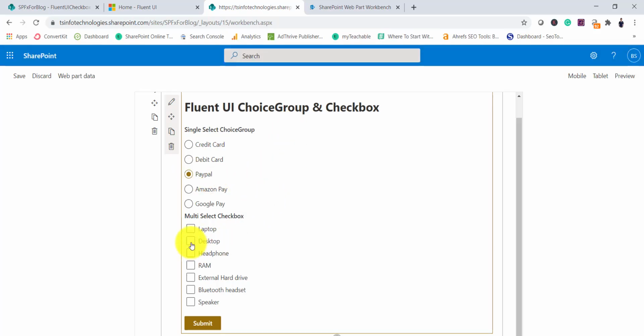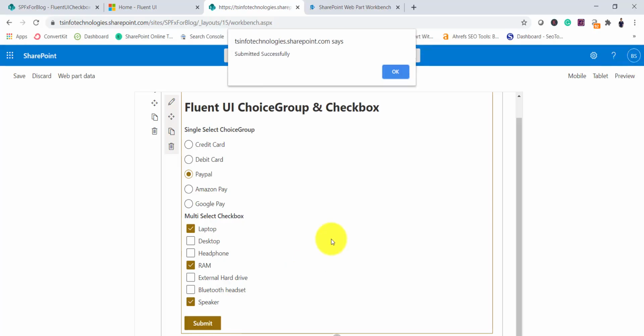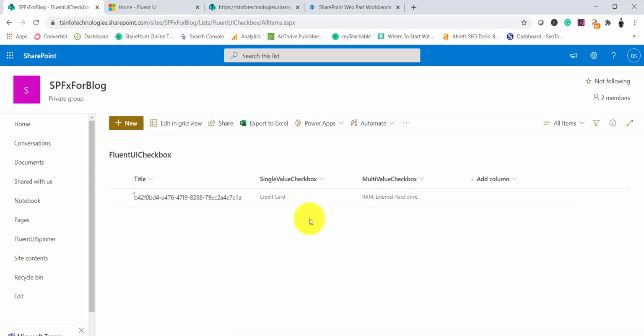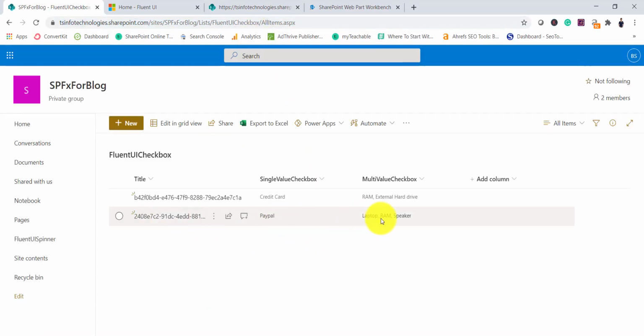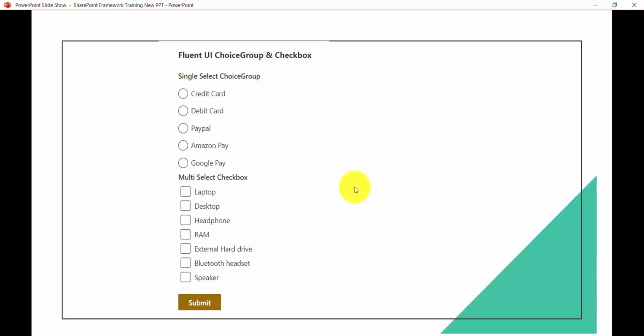I'll select PayPal. I will select laptop, RAM, something like this, speaker, and then click on submit. You can see here that I have submitted successfully. If you look at the list, we should be able to see another item on this. Let me just refresh it. Now here it is, the PayPal and whatever items we have selected. This is how we can work with the choice or the radio button and then the checkbox. This is one of the most used controls that you will use in the SPFx client-side web part.